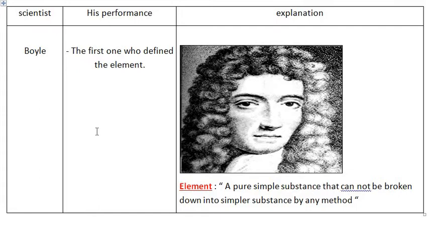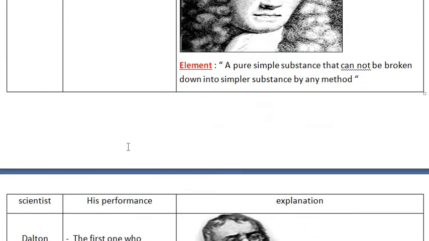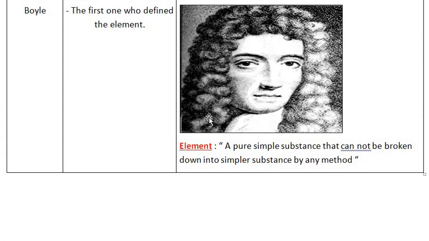You can't get hydrogen from oxygen, but you can get hydrogen from water. Oxygen is one type of substance, an element. You can't get any other element from the element. Oxygen is one element, hydrogen is one element, sodium is one element, and so on. This is all about the element from the standpoint of Boyle.